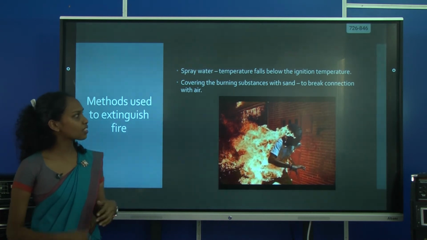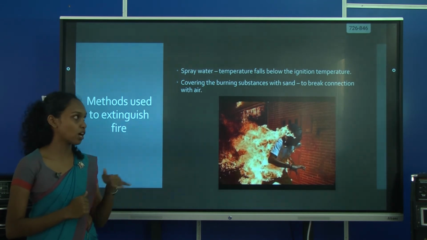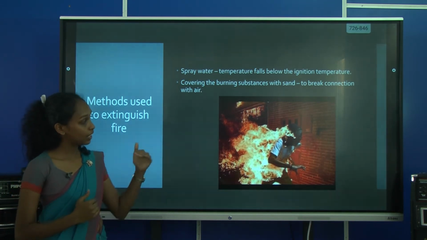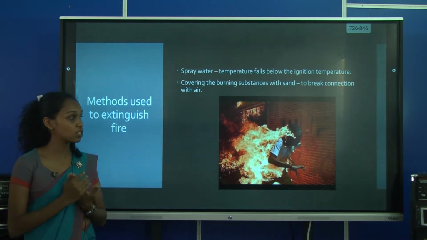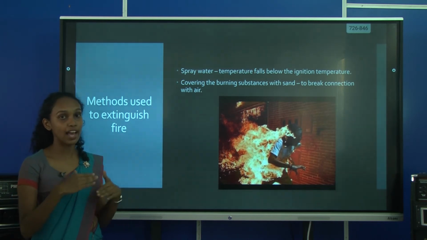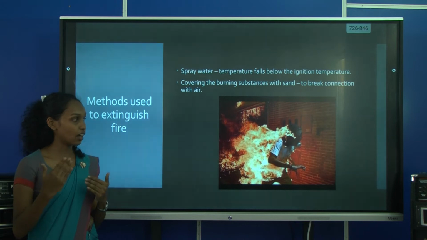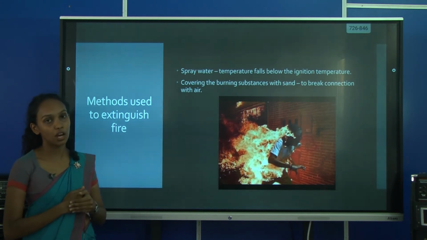And the next one is covering the burning substance with sand. How can this help to put down the fire? When the fire is exposed to oxygen, it will start to burn faster. But when we put sand, the exposure to oxygen is stopped. So then we can put down the fire.